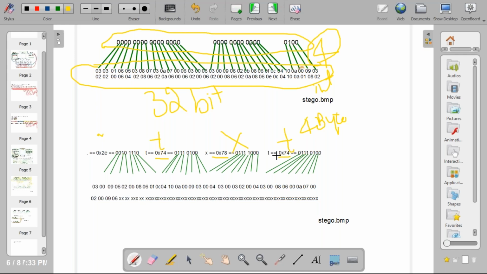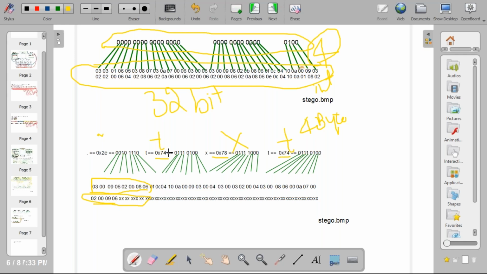See, now the first character is dot. So what you need to do? You need to get 8 bytes from original.bmp. You need to replace these values and write these 8 bytes to stego.bmp. Okay, now dot is over.